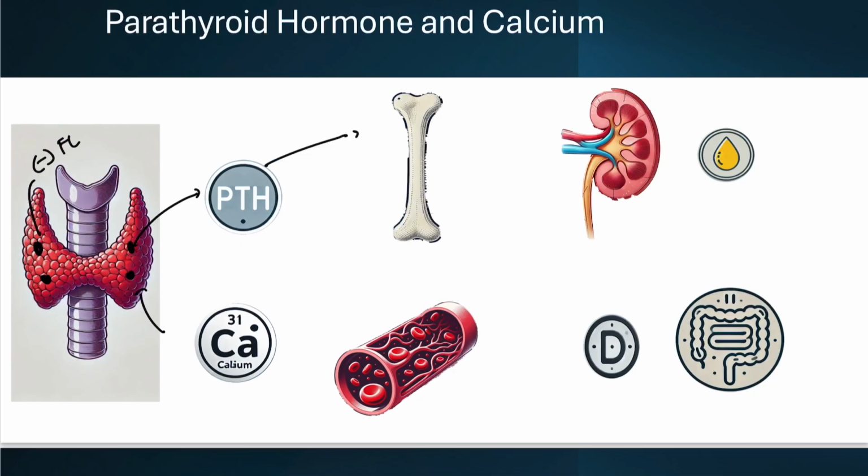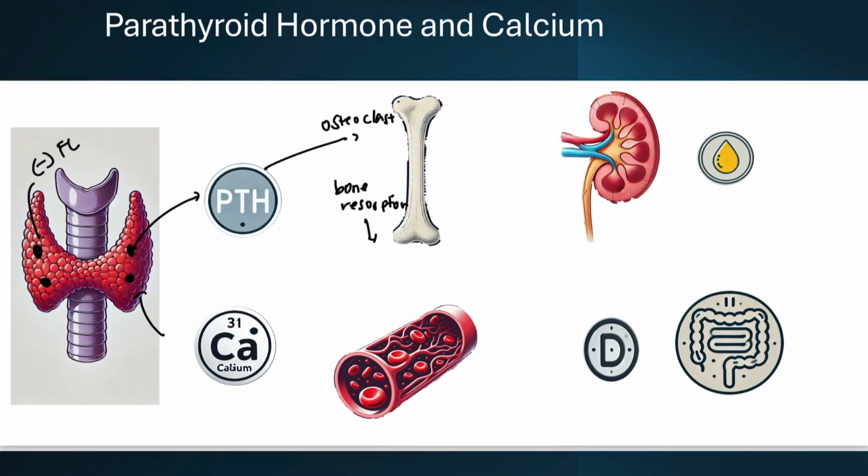In hypocalcemia, PTH stimulates osteoclast activity, which breaks down bone tissue and releases calcium and phosphate into the bloodstream. This process is known as bone resorption. This increases circulating calcium levels while also increasing phosphate release. Remember, PTH, bone to blood.